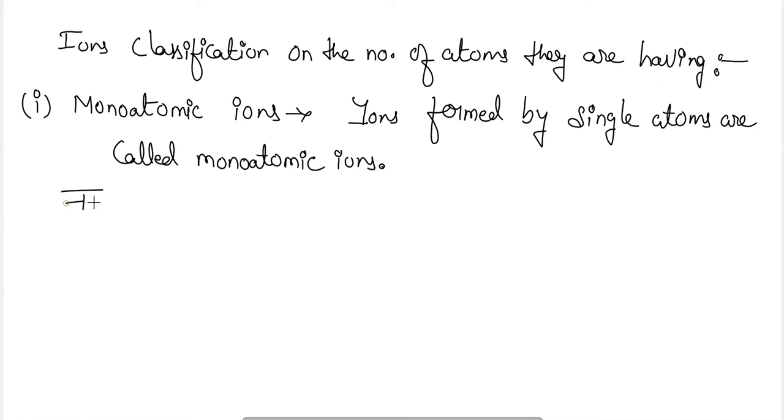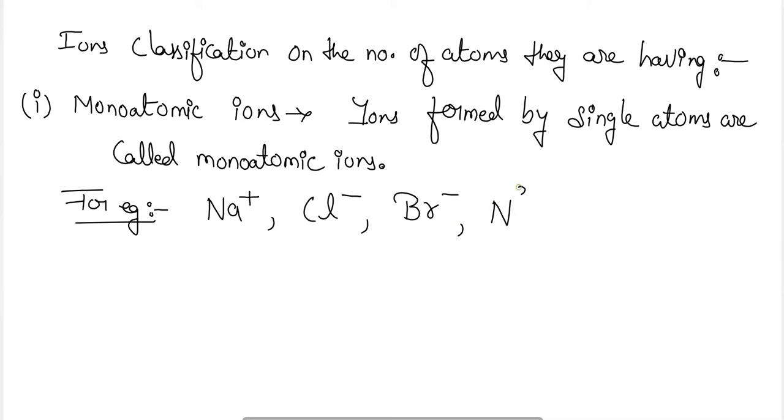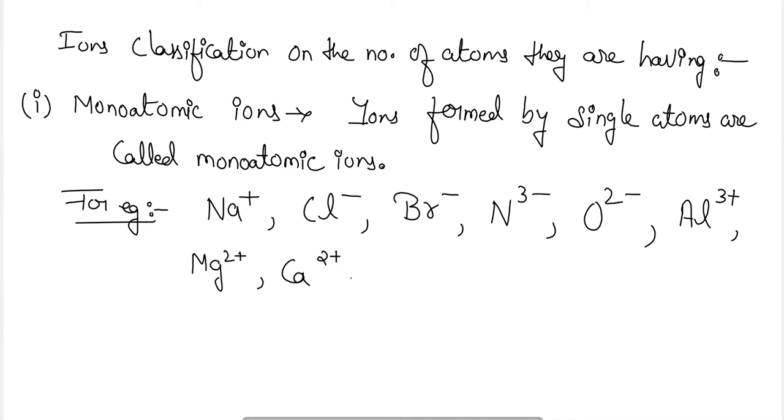For example, sodium ion, chloride ion, bromide ion, nitride ion, oxide ion, aluminium ion, magnesium ion, calcium ion. So these are some examples of monoatomic ions, where the ions are formed by single atoms only.